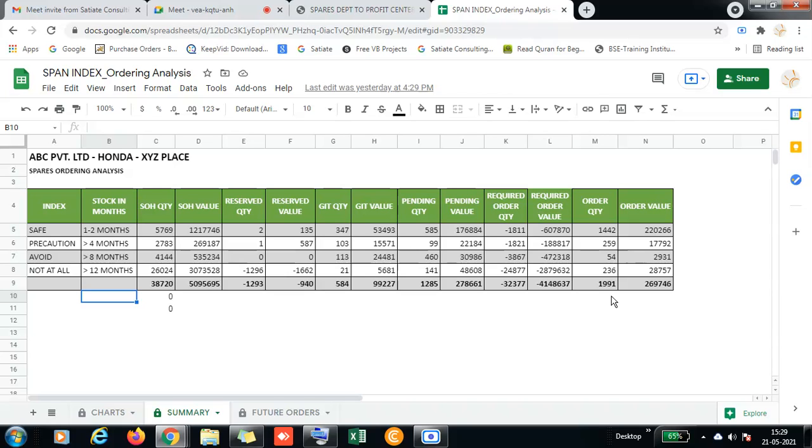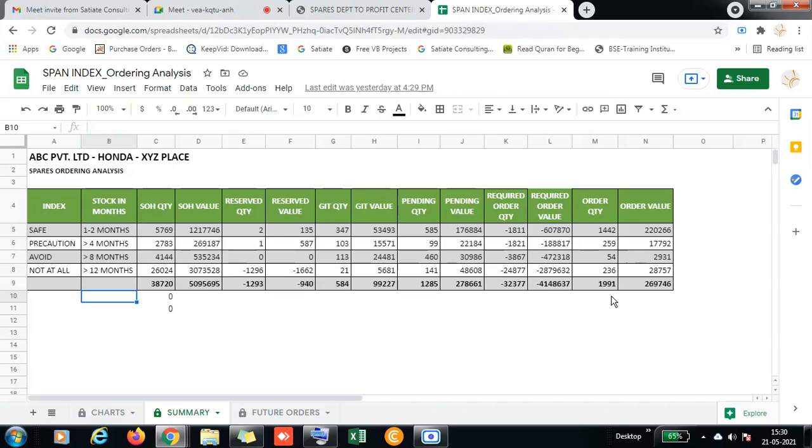I understand, Raman, we've done the safe parts. The parts that we update regularly, what are the safe quantities? No, actually, what I'll suggest here is, suppose weekly once or 15 days once